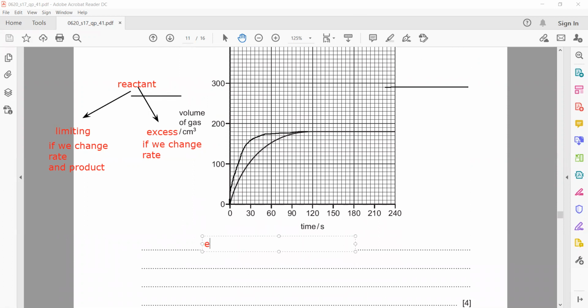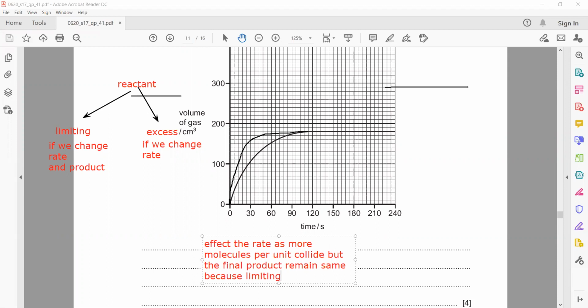So it will affect the rate as more molecules per unit area collide, but the final product remains same because the limiting reagent is barium carbonate.